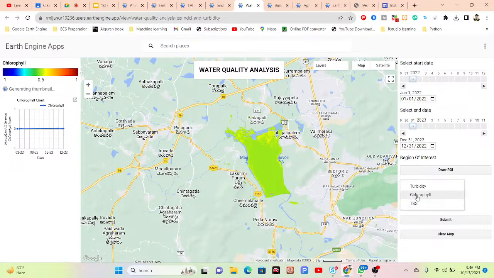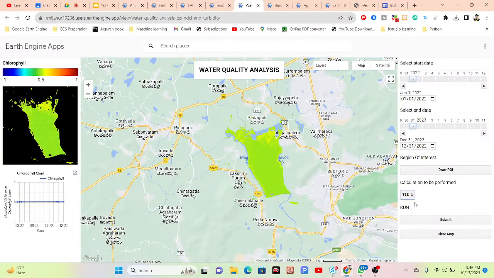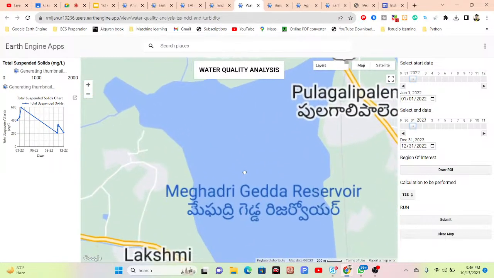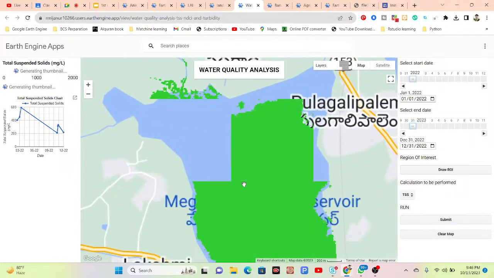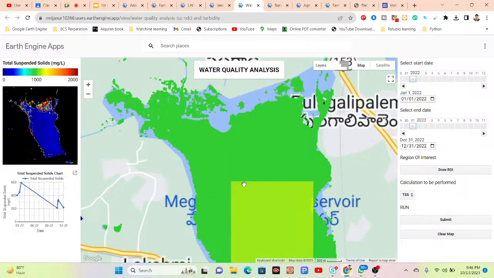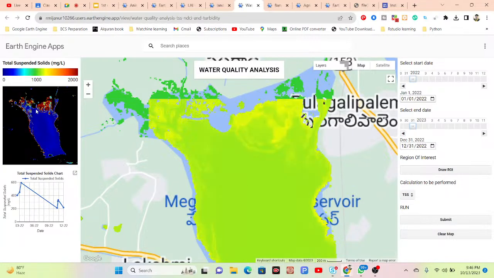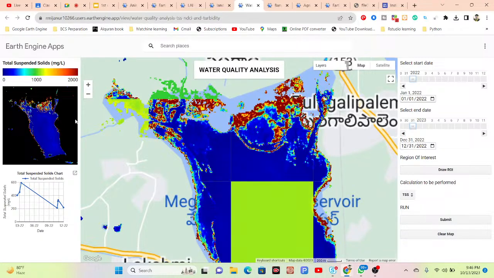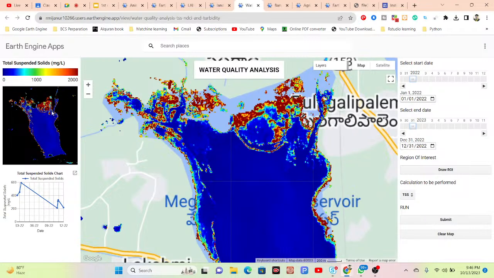You can also do this for the total suspended solids, or TSS. Simply select TSS and click submit. So now we can get the result for the condition of the total suspended solids. You can also get the animation. For this time period, it shows the changing animation of the turbidity or total suspended solids, and we can get the result.